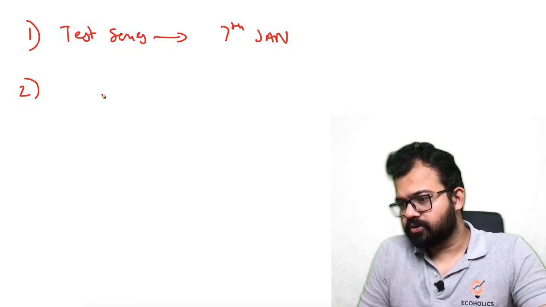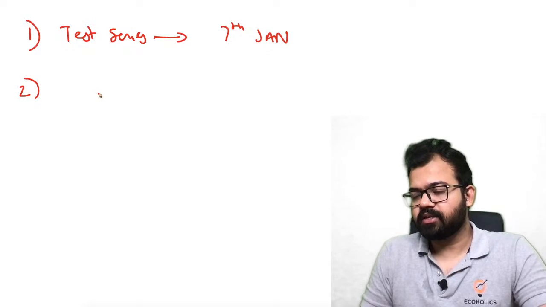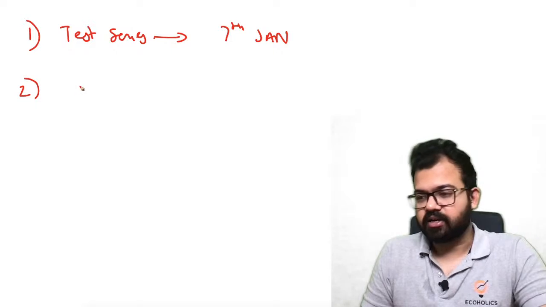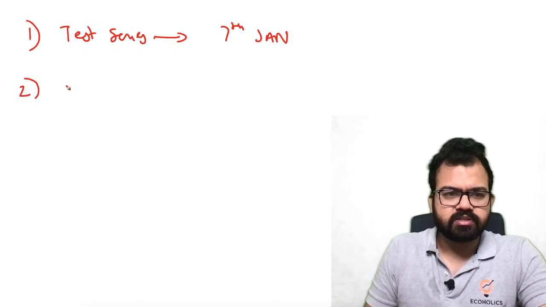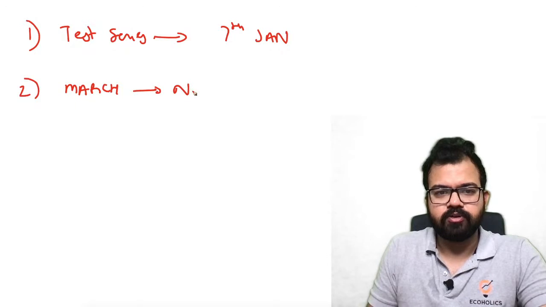Second question: does GATE economics only include economics questions, or is there aptitude also? Aptitude is common for all. It means those 40 questions that they will ask are related to economics. Next question: after the current batch, when will the next batch start? The next batch will start most probably in March. So in March we are having a new batch.